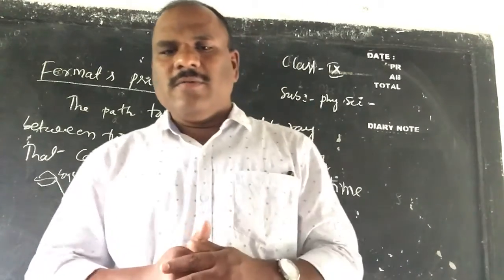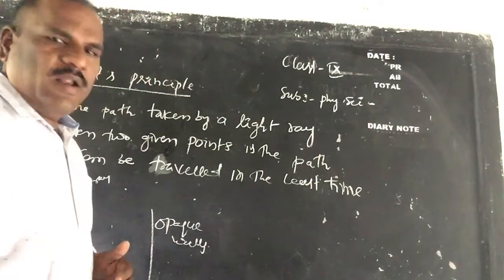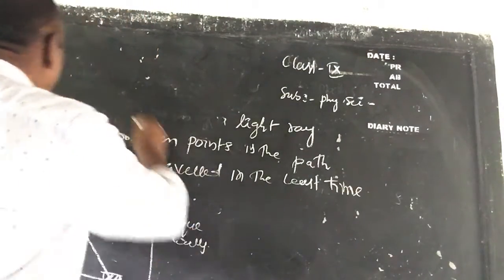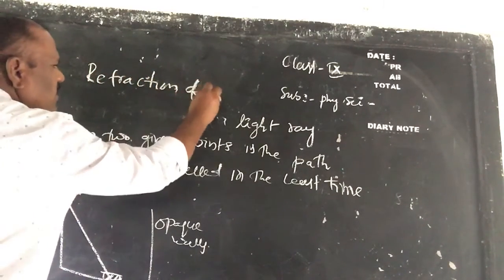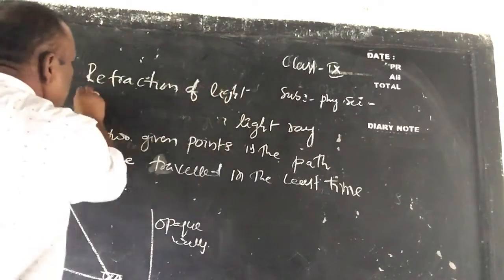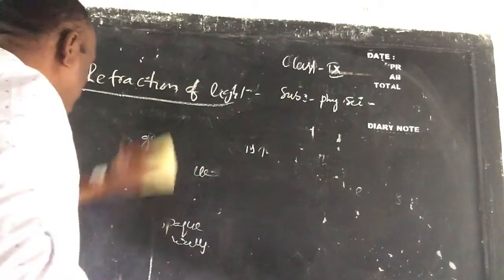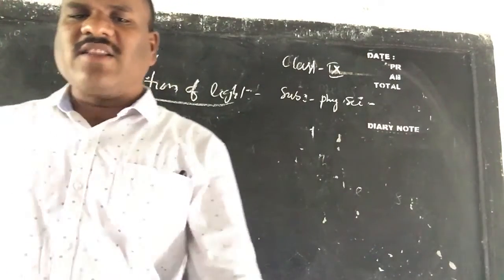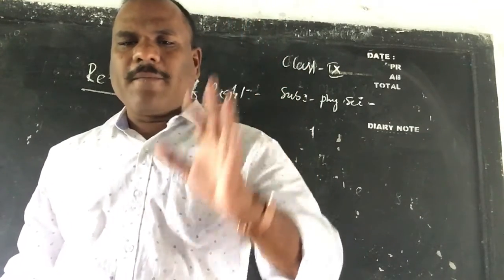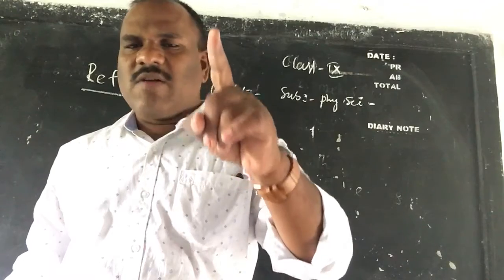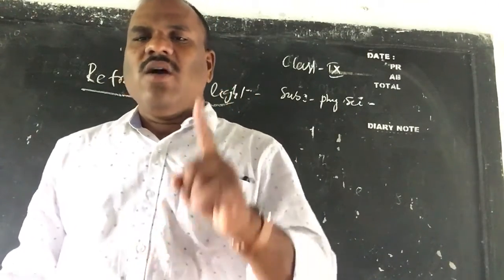So what do you call this kind of phenomenon, children? This is, as you know very well, refraction of light. What do you call refraction of light, children? Refraction of light is the phenomenon of bending of a light ray when it travels from one medium to another medium due to change in the speed of light, children.